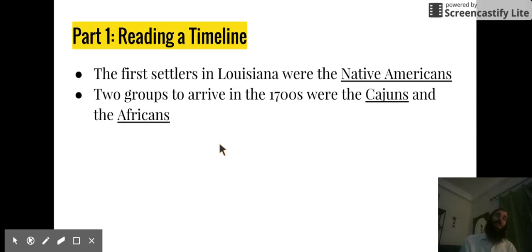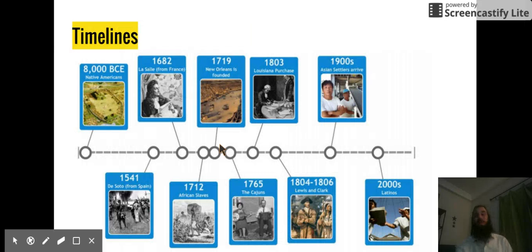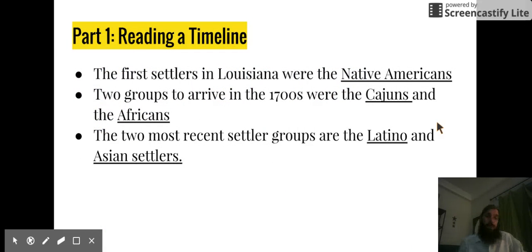Now we need to look at which two groups arrived most recently. That actually might be kind of the most interesting. Maybe people don't know about the groups that arrived most recently, okay? So let's go to the end of our timeline. And the last two we see are Asian settlers arriving in the 1900s, came from Vietnam and other places. And in the 2000s, Latino settlers also came to settle in Louisiana. So that gives us some more information that we can get from this timeline. The two most recent settler groups are the Latino and Asian settlers.